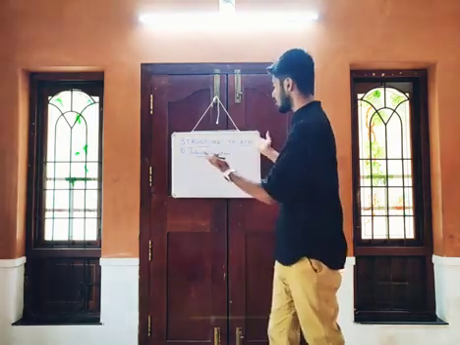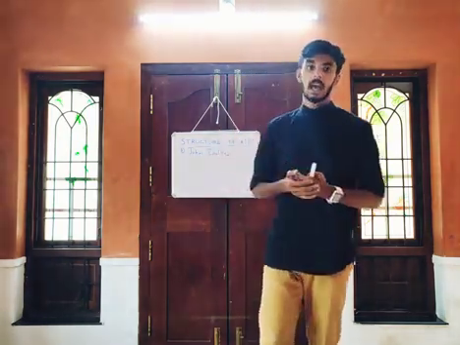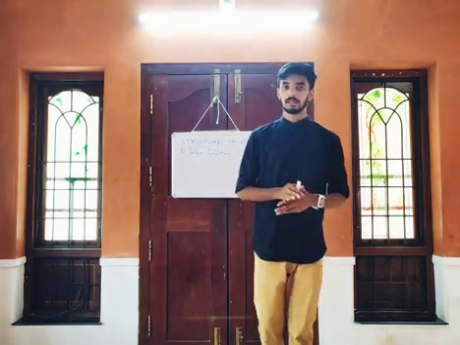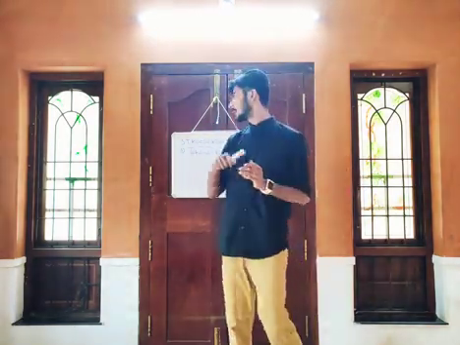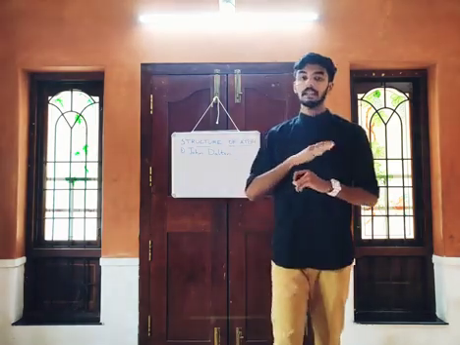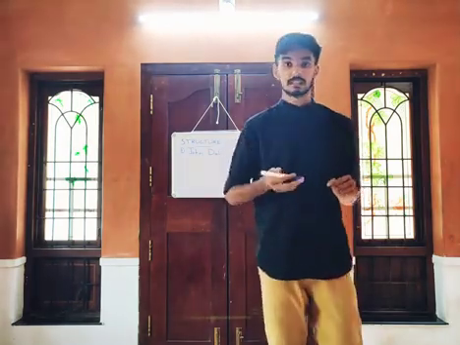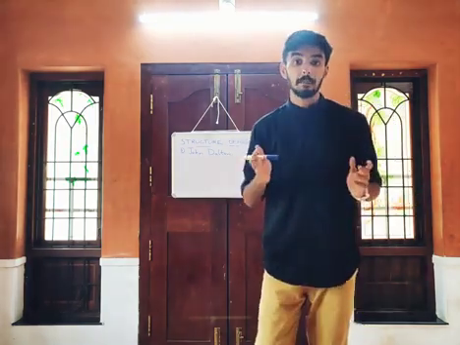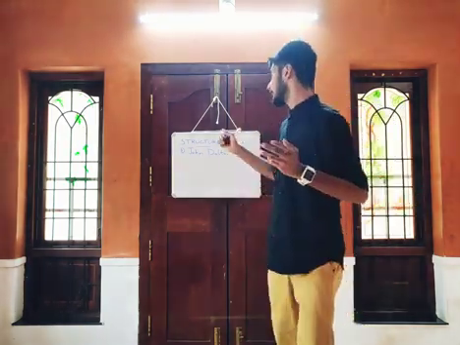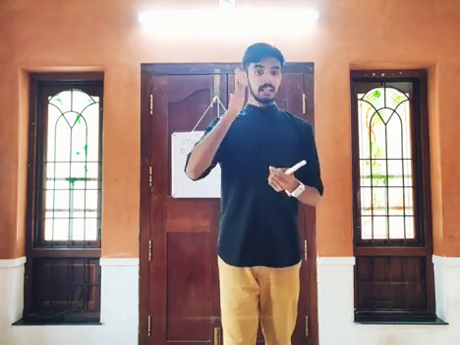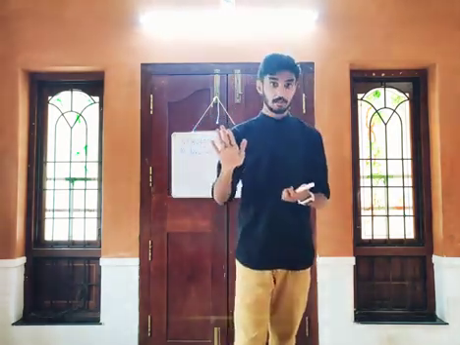According to John Dalton's atomic model, atoms were indivisible and indestructible particles. That means atoms cannot be divided further and they cannot be destroyed. This atomic model obeyed all the chemical laws like the law of constant proportions and law of conservation of mass. For example, atoms cannot be created nor destroyed. That was a postulate by John Dalton. So what are the points to remember? Dalton's atomic model told that atoms are indivisible and indestructible.